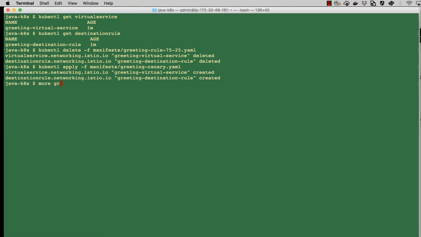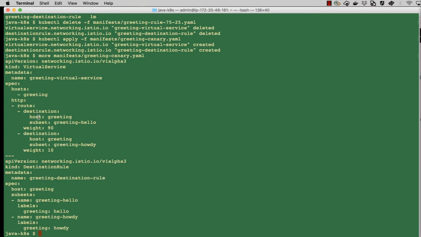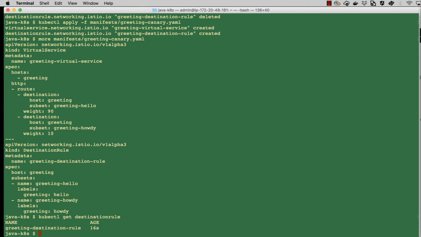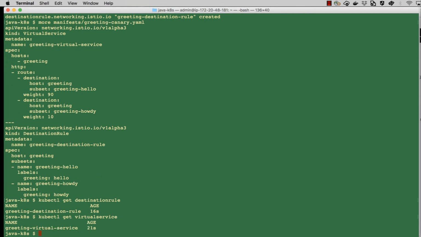And now if I look at manifest greeting canary, it's a split between hello and howdy for 90-10. Okay. And once again, if I look at kubectl get destination rule, it was created about 16 seconds ago, and virtual service was created about 21 seconds ago. So these were the ones that were just created.